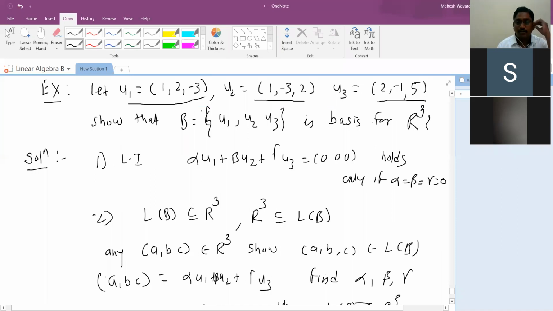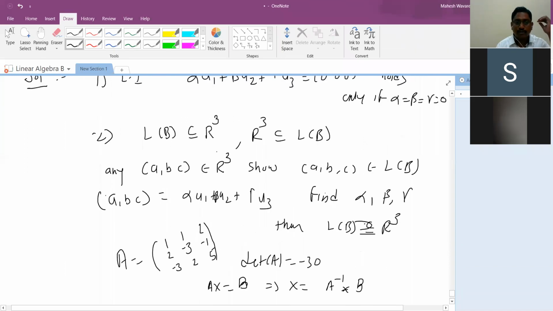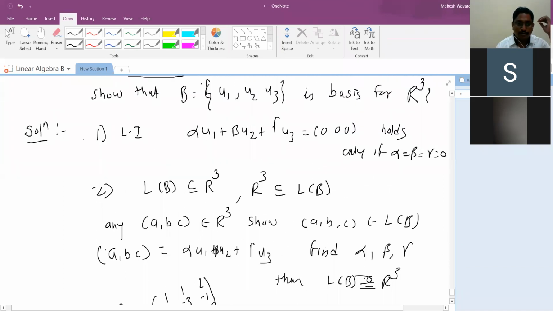Since it is a square system, you can easily find the determinant. But this is a way to solve a multiple choice question. Otherwise, you need to apply these two. You have to show first it is linearly independent, and then you have to show that it spans P. A similar type of example is example 5 on page number 38. Example 6 is also of a similar type. You can do it from page number 40.